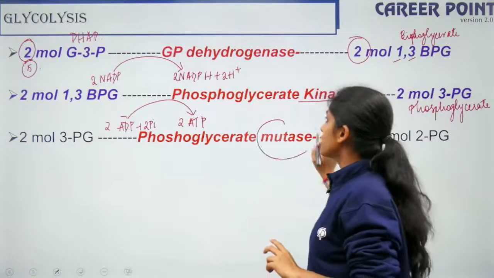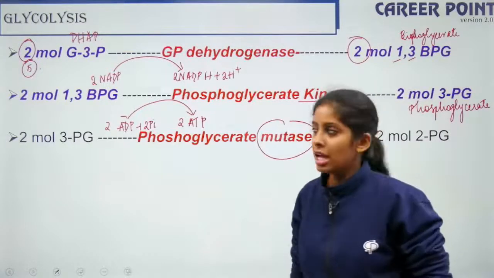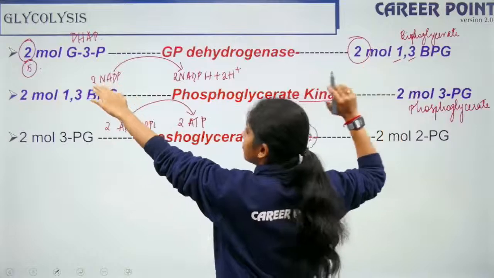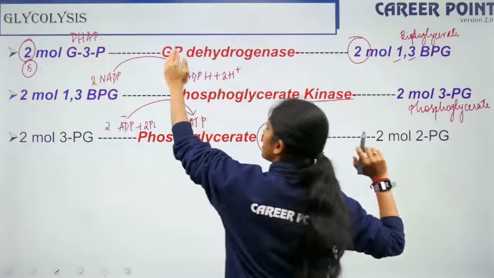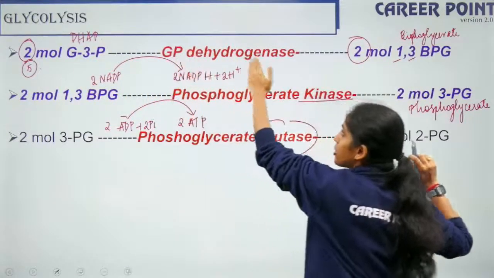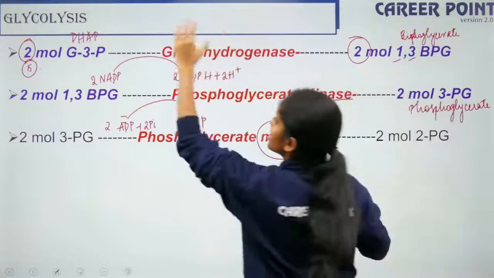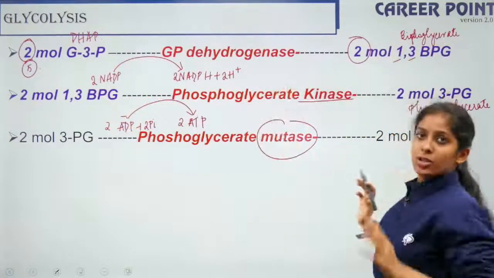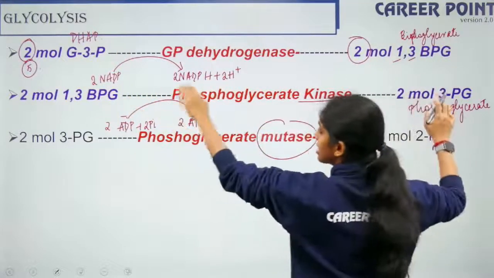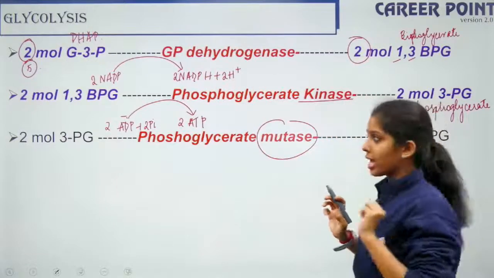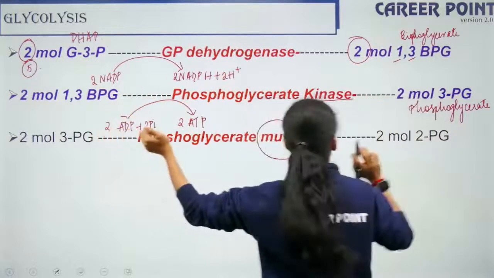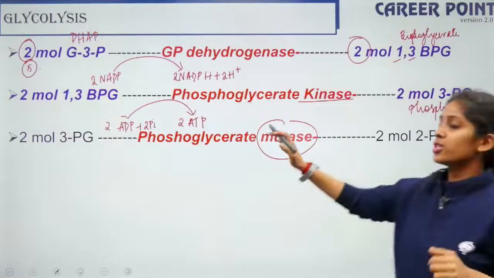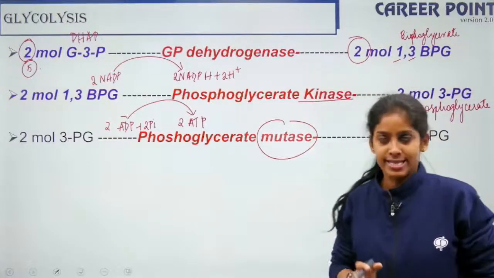So the enzyme is mutase. Look into both the sides. If this is glyceraldehyde 3-phosphate, this will be glyceraldehyde 3-phosphate dehydrogenase because the substrate is getting converted into the product. On both the sides it is glycerate, so it is phosphoglycerate kinase. Here it is phosphoglycerate, here also it is phosphoglycerate, so it is phosphoglycerate mutase.